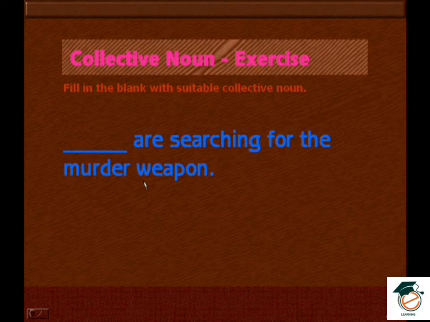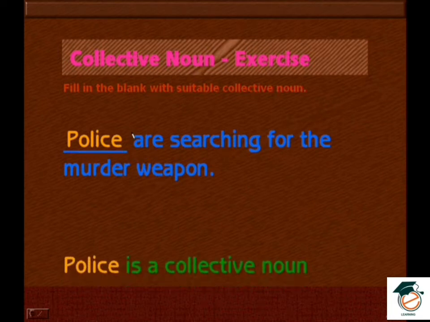Dash are searching for the murder weapon. So here the answer is police. So that is their duty. Police are searching for the murder weapon. So police means what? A policeman or woman with different ranks in that particular department. When I say police, it is a group of people who will protect the people. Therefore, police is a collective noun.